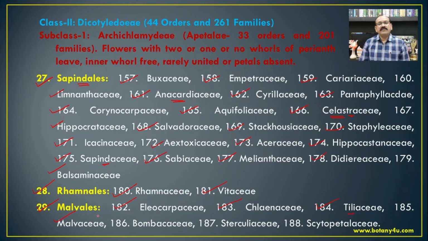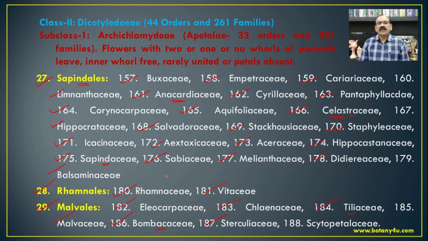Then Malvaceae, which is very well known to everyone, that is Hibiscus rosa-sinensis, which is the well known plant from this family. Abelmoschus, Pavonia, Abutilon. So these are some other members from this family Malvaceae. Then Bombax, Ceiba, Ceiba pentandra. These are the common members from the family Bombacaceae.